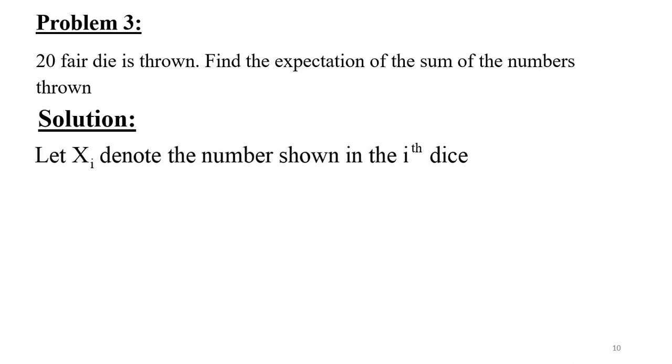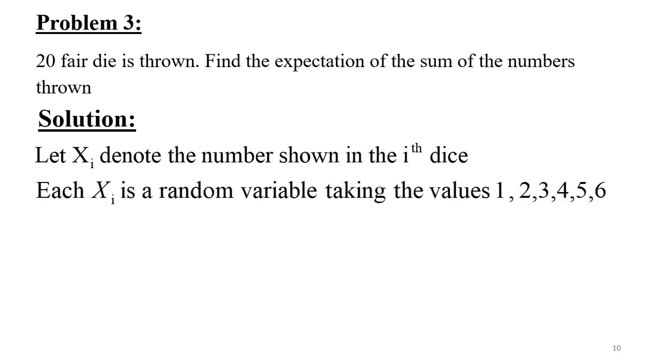So let x1 denote the number shown in the first die. So x1 will be the random variable which will count all the numbers in the first die. So xi is a random variable which takes the values 1, 2, 3, 4, 5, 6. Let me specify this with the help of an example. Consider the random variable x1, which will take all the values 1, 2, 3, 4, 5, 6.